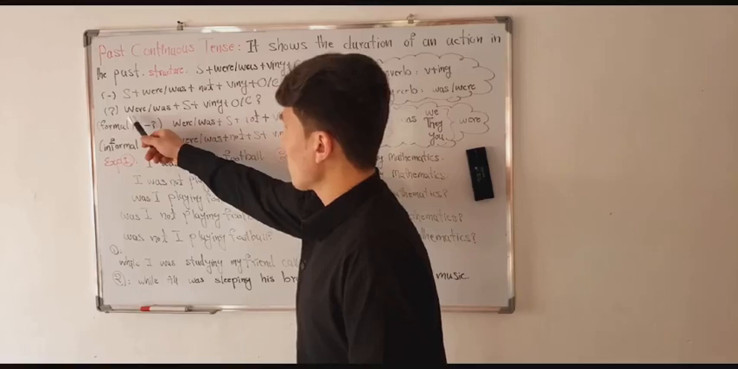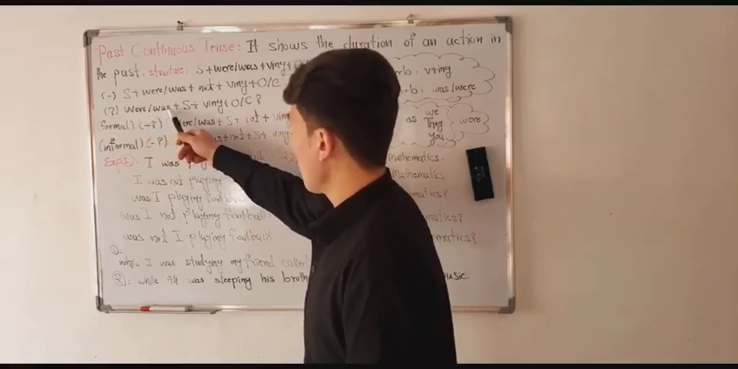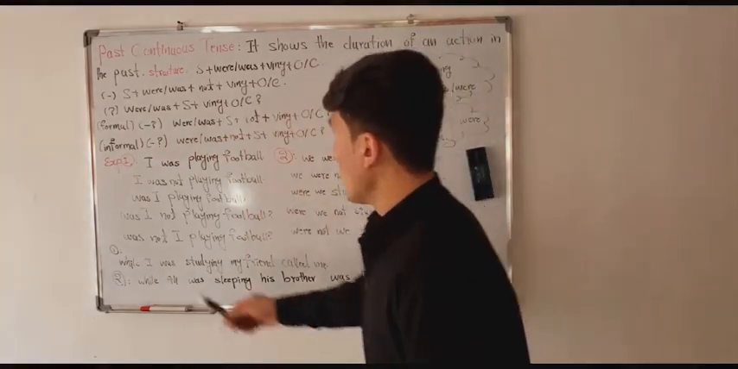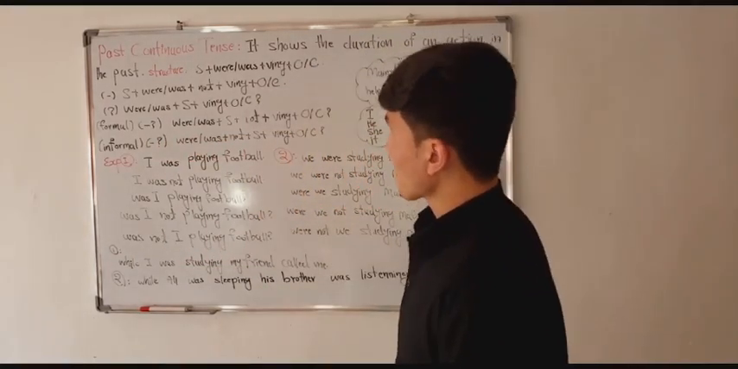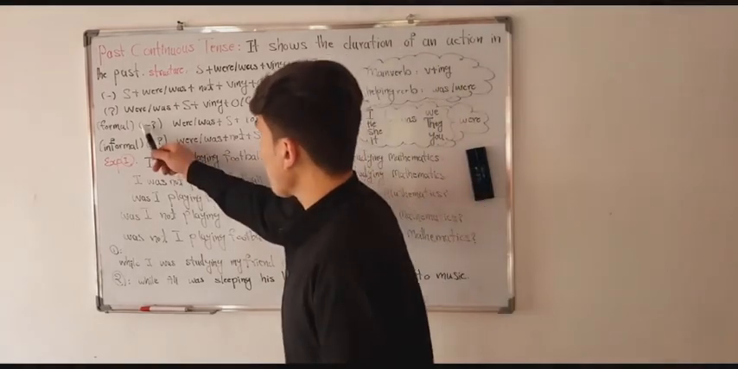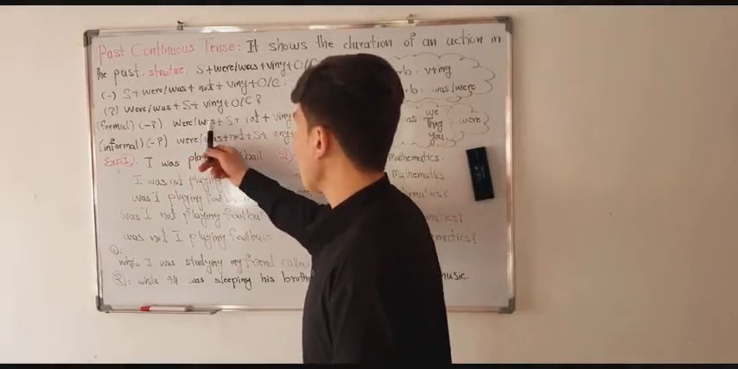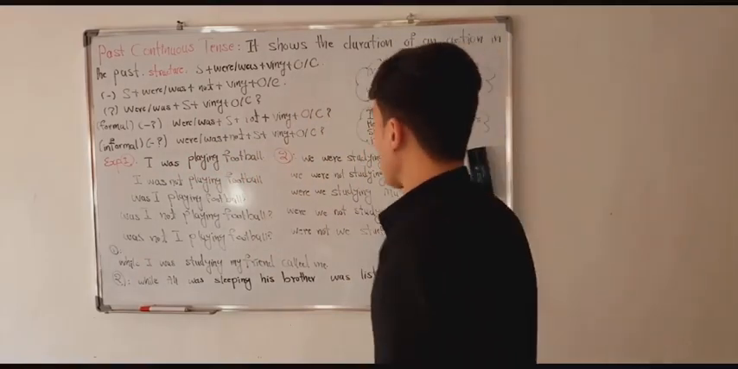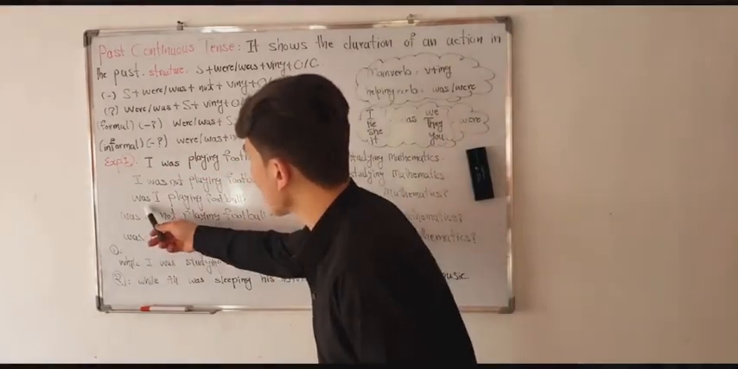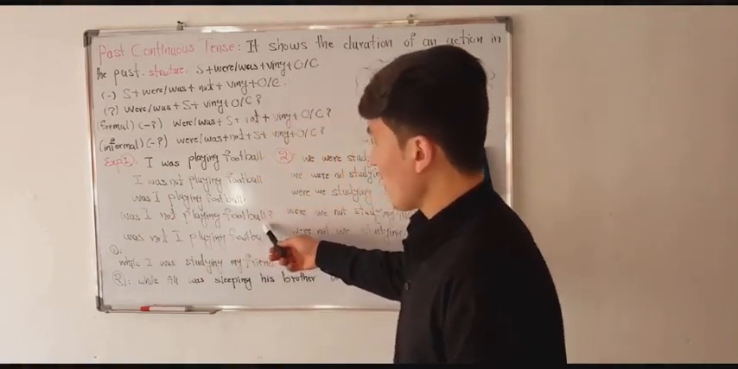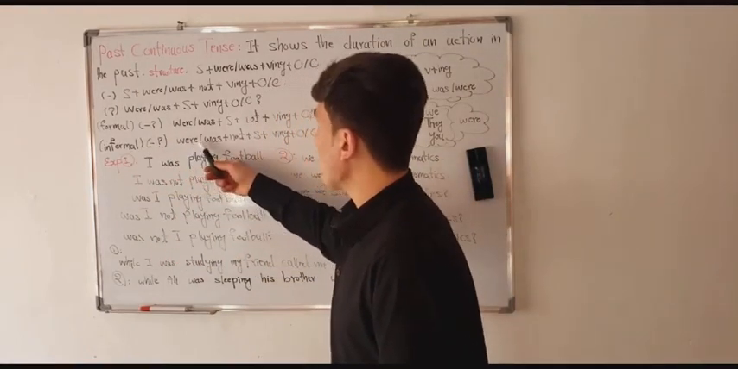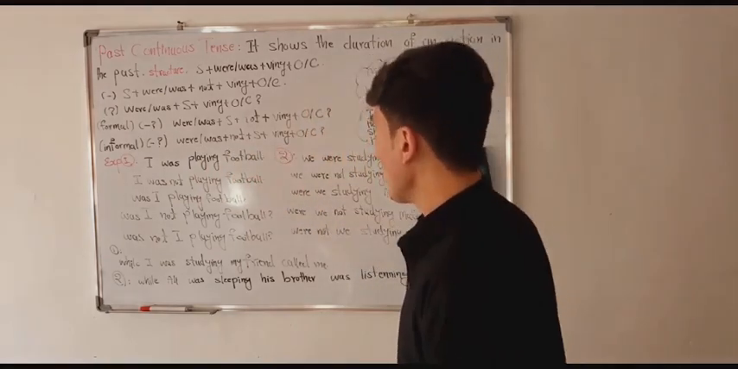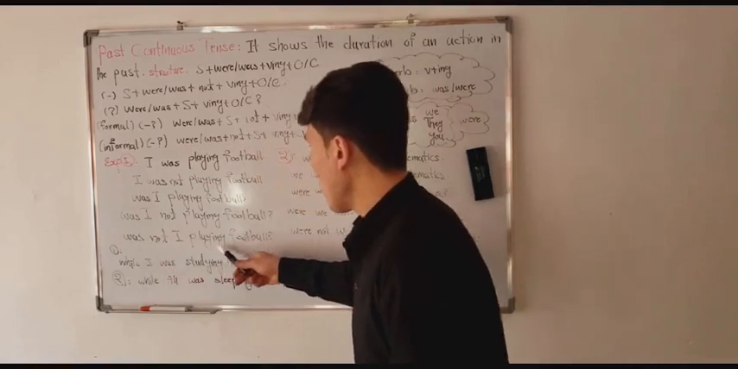The question form or interrogative form: were or was plus subject plus verb ing plus object or complement plus question mark. Was I playing football? The negative interrogative form: were or was plus subject plus not plus verb ing plus object or complement plus question mark. Was I not playing football? The informal one is were or was plus not plus subject plus verb ing plus object or complement, and the example is: was not I playing football?